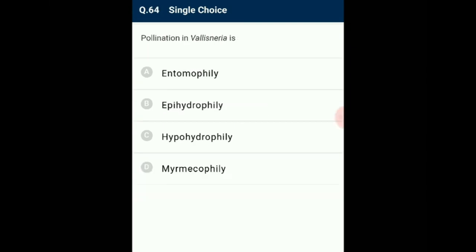Question number 64. Pollination in Vallisneria is. Entomophily is pollination by insects. Myrmecophily is pollination by ants. The pollination which takes place on the surface of water is called epihydrophily. The pollination which takes place inside the water is called hypohydrophily. In Vallisneria, the female flower reaches the surface of the water by a long stalk and the male flower or pollen grains are released onto the surface of the water. Thus, it shows epihydrophily. So the answer for this question is option B, epihydrophily.